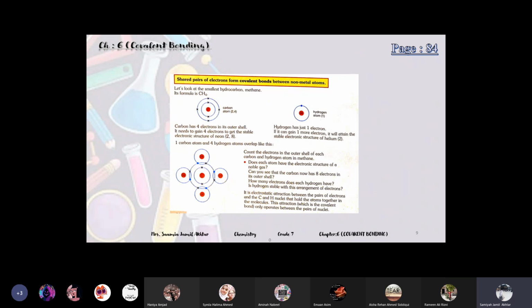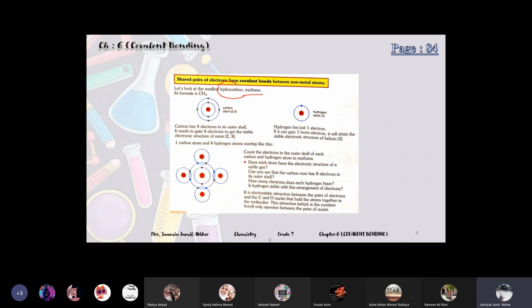So on the same page, page 84, there is the mention of methane gas. Okay, methane. See this yellow box: shared pair of electrons form covalent bonds between non-metal atoms. So the bond is between non-metals that we all know. Okay, let's look at the smallest hydrocarbon, methane.